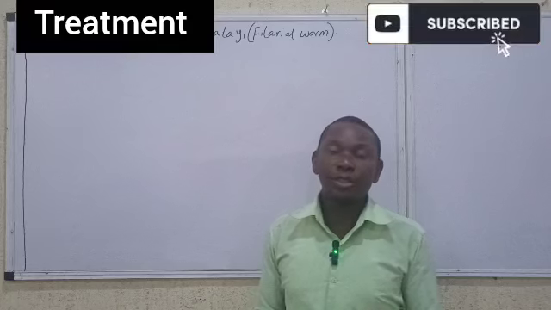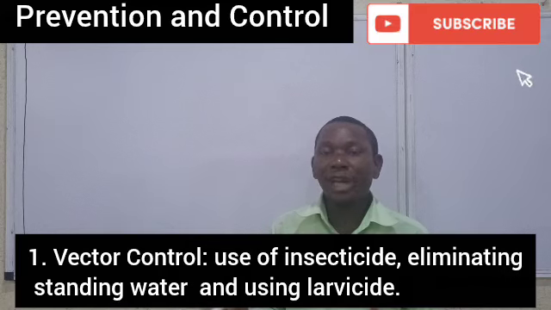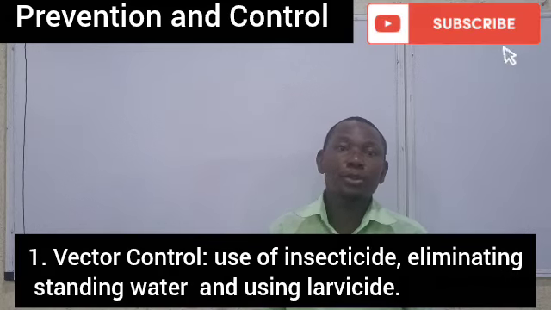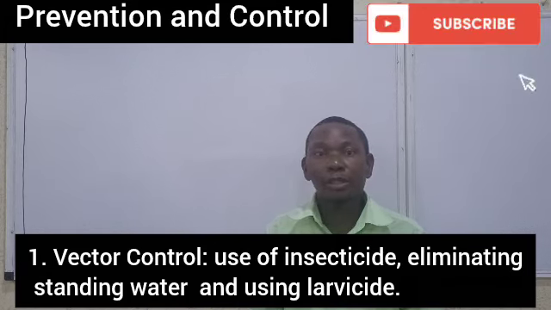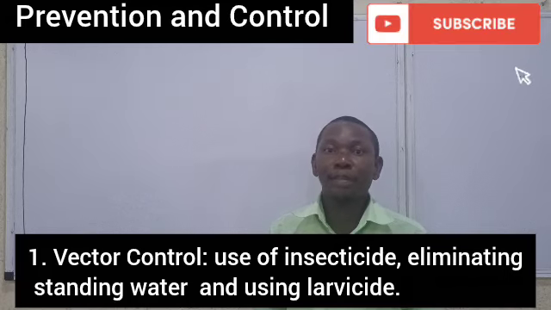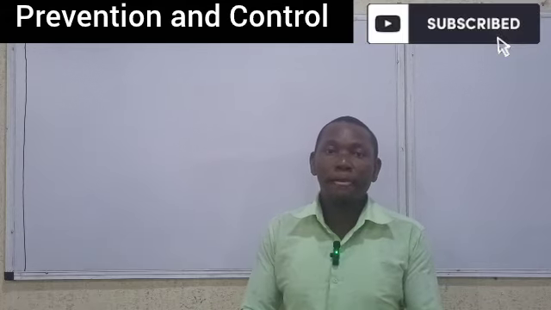Let's discuss prevention and control. One of the ways to do that is simple: just control the vector, control the mosquito. How do you control the mosquito? Use insecticide, and take care of the local ecology, for example, removing stagnant water where they breed, and using larvicide to kill the larvae.